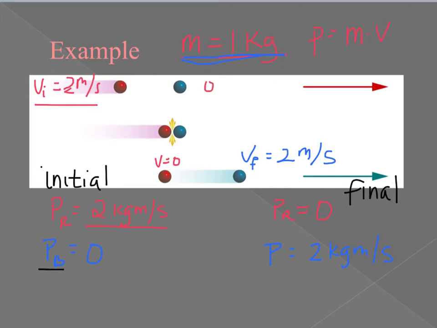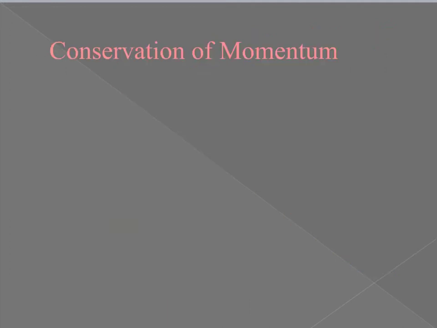If we total those up, if we add our initial conditions, we have a total momentum of 2. And over here we have a final total momentum of 2. And these are equal, so it is conserved. So one way that we can say this mathematically is the momentum of some object A initially, plus the momentum of some other object.